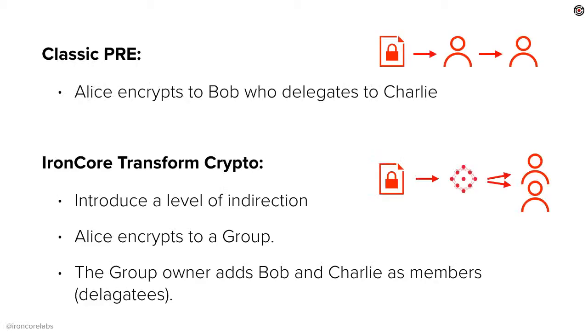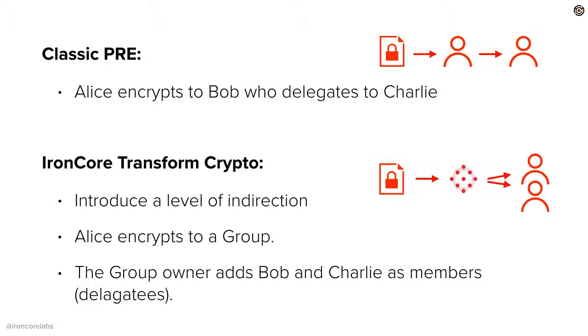In our incarnation of how we do proxy re-encryption, we focus on groups. Basically, in a classic re-encryption scheme, what happens is Alice encrypts to Bob and Bob delegates to Charlie. It's usually used in the case of, hey, I want someone else to be able to read my emails. At least that's the use case that's most typically talked about.